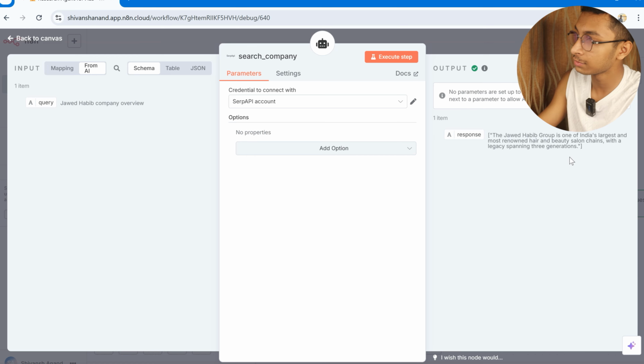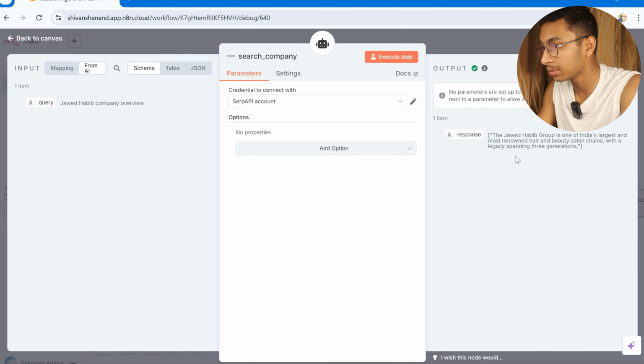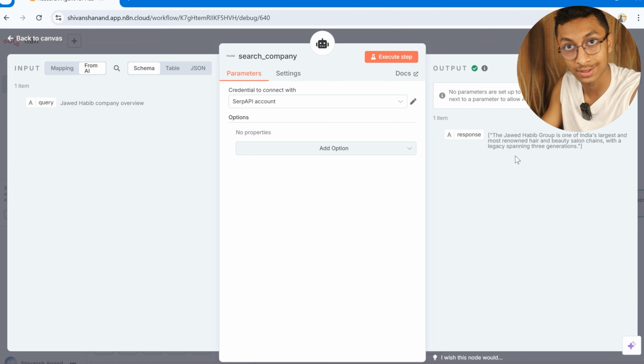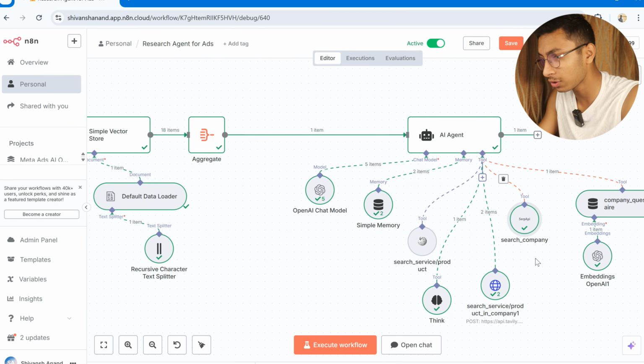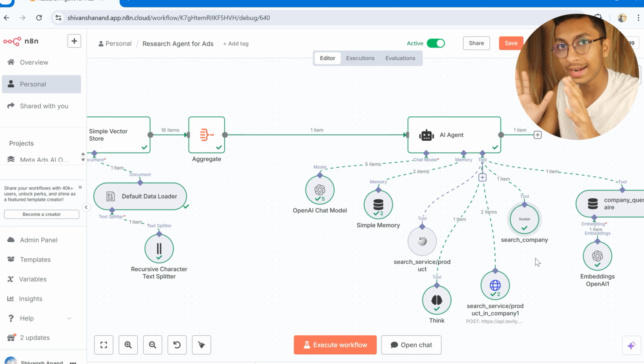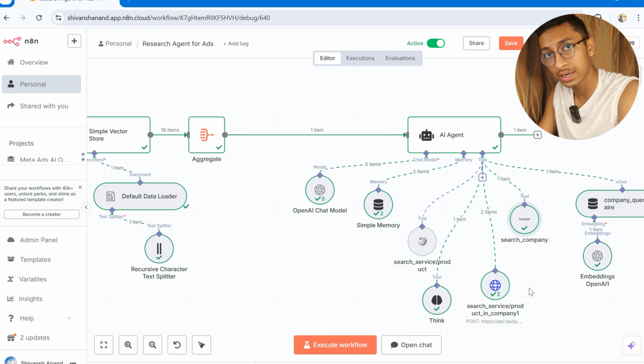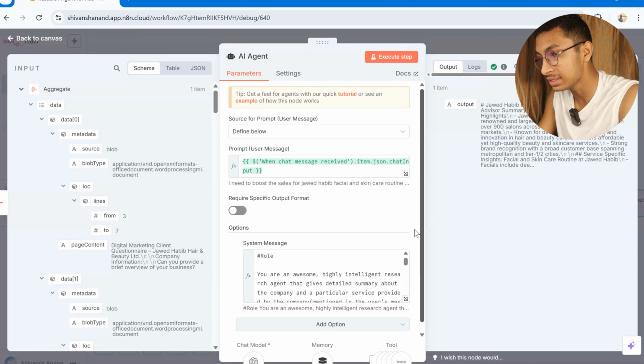Javed Habib is one of India's largest and most renowned hair and beauty salon chains, with a legacy spanning 3 generations. So this was the response we got. It is a very brief response, and it could of course generate various articles, but it provides a brief response so that the AI agent has an idea of what it needs to structure its answer about. After that, I have coded it to search for the service.